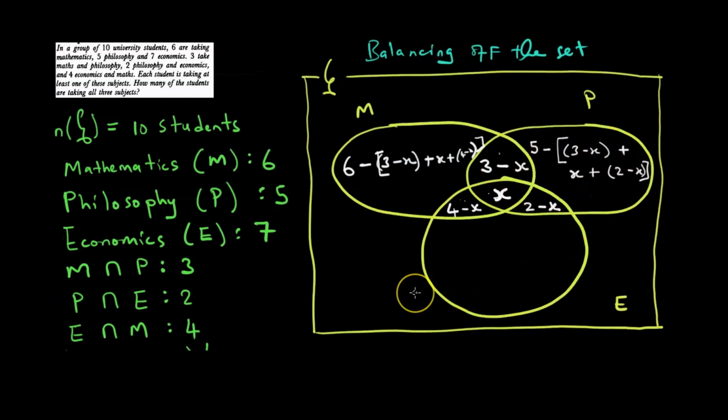Then for economics, I want you to tell me for economics kuti what is going to subtract what. So try to write it down, then I will write it myself. Actually, it's going to be 7 subtracting bracket 4 minus x plus x plus bracket 2 minus x close bracket, like this. Okay, saka tadai manje our Venn diagram is looking crowded, so we have to solve zvinhu zviri mukati mema subsets edu before we proceed. So how do we solve that?